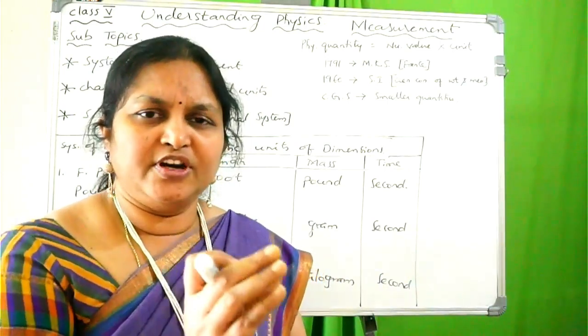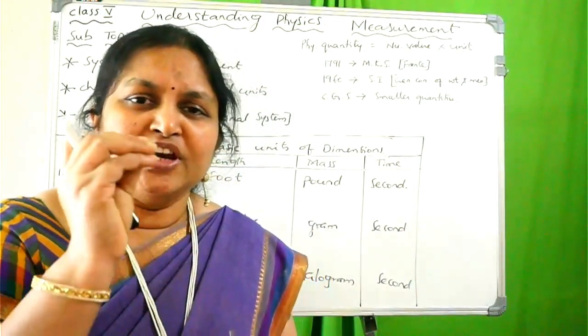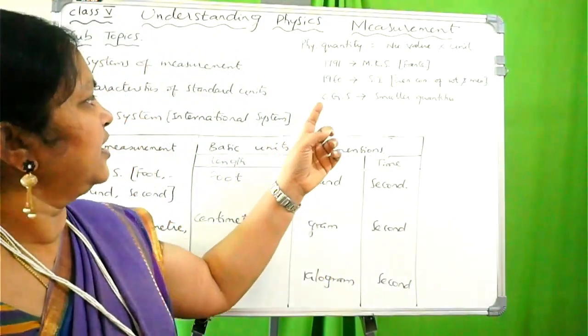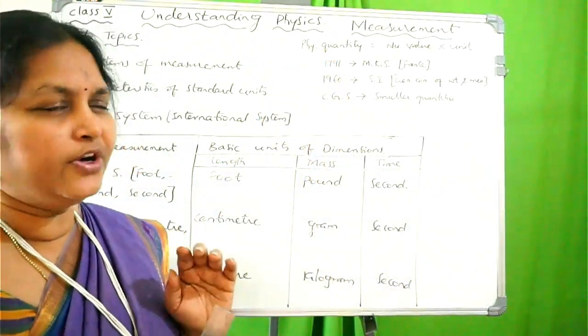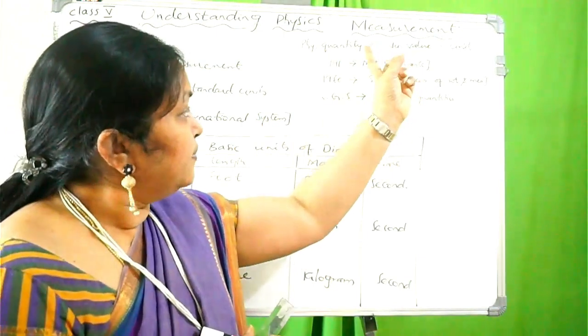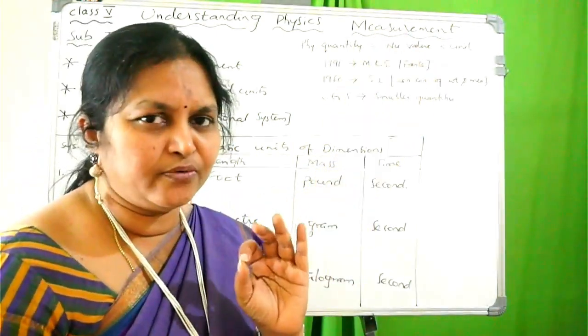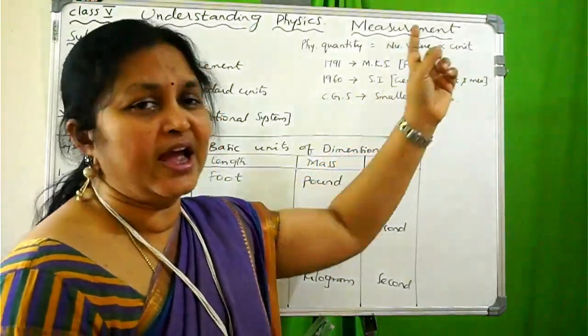Any quantity, if it has some numerical value, and along with that numerical value a standard unit, then we can confirm that it is a physical quantity. You have to remember that every physical quantity will compulsorily have one numerical value, meaning a number. Along with that numerical value, it will have a unit.